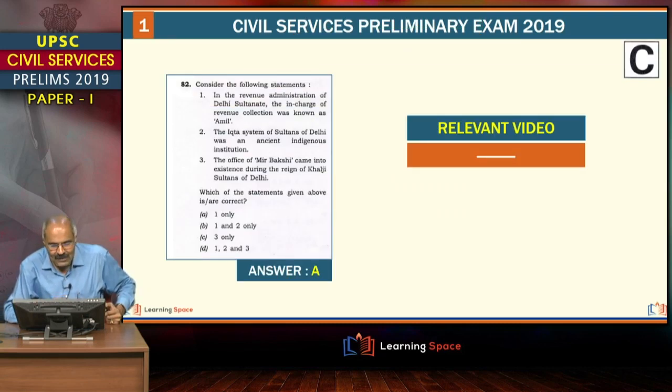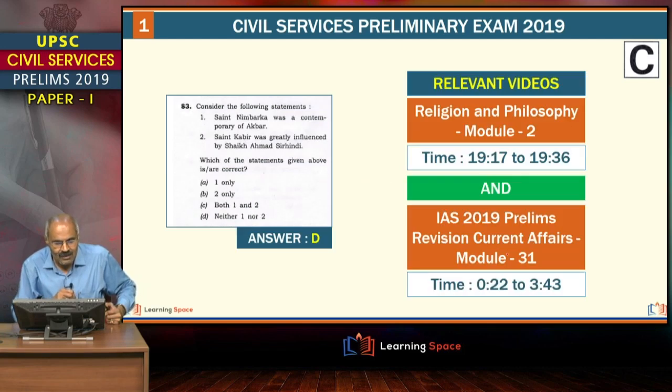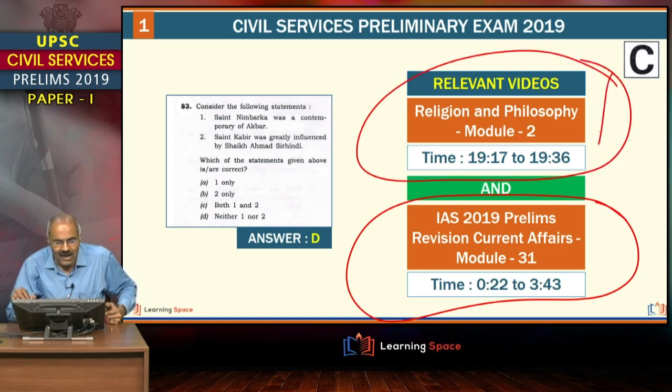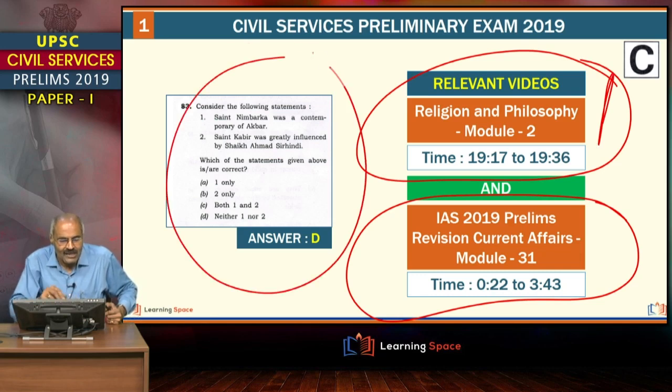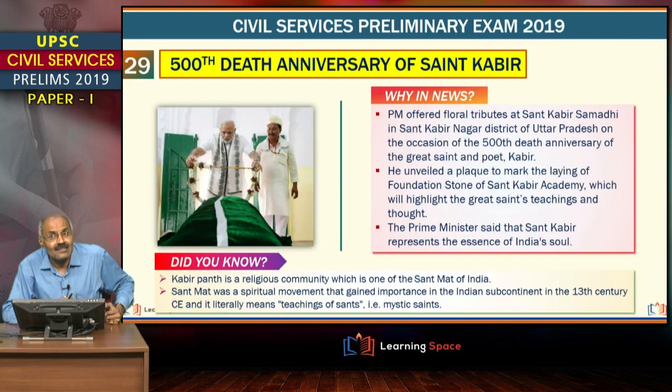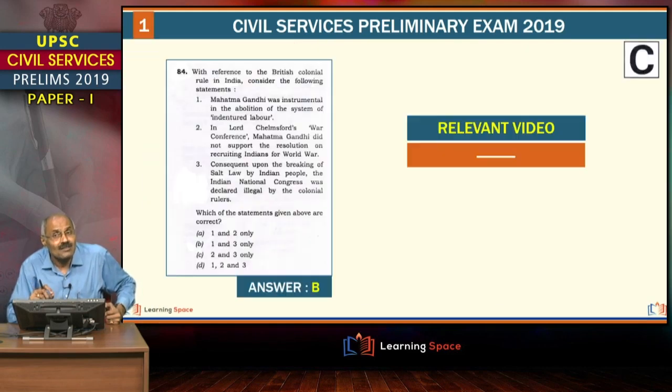Then this we have not taught clearly. Then if you see this, this is clearly evident from the lectures mentioned here. This is about one module of art and culture revision current affairs by Binu Krishna madam, and religion and philosophy. This is art and culture. So this art and culture question can be answered easily, right? So just have a glance at what madam taught, right?